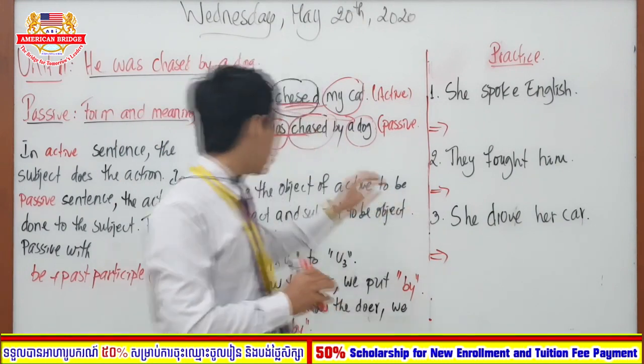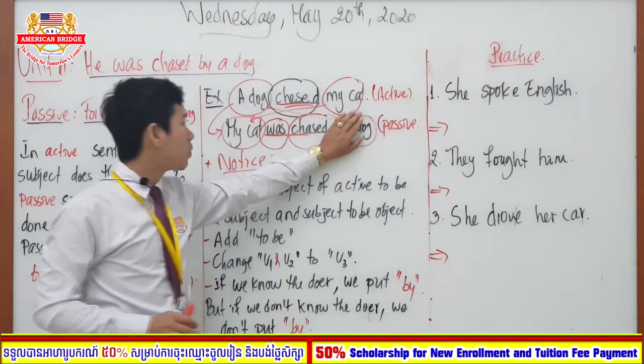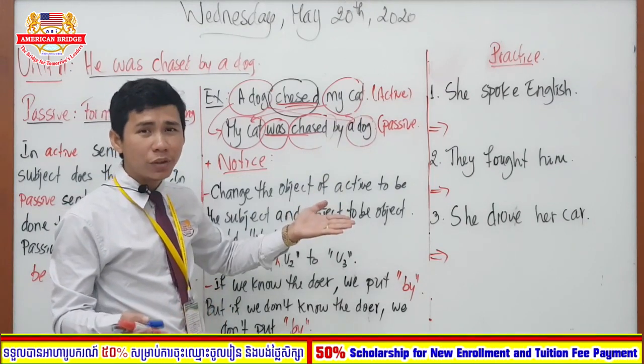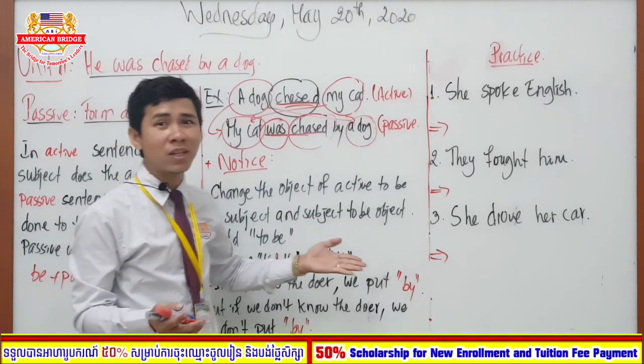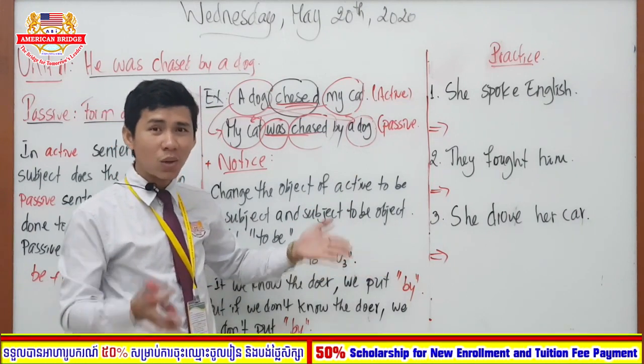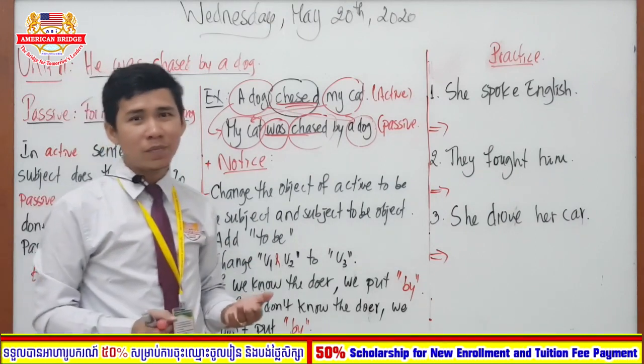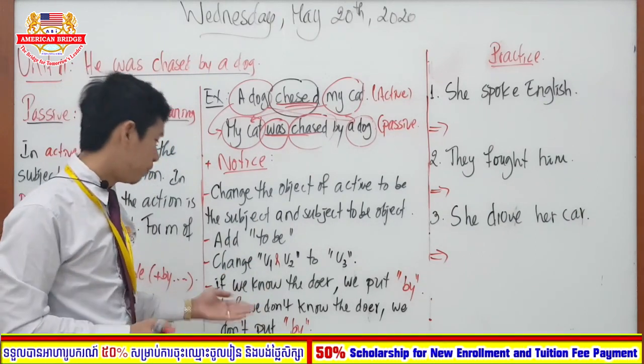Okay? So if I don't know who is the doer, I will say my dog was chased. So I don't know who is the doer of the activity, right? Who chased my dog. You got it? So this is the way that we put by and do not put by. We have already known that.